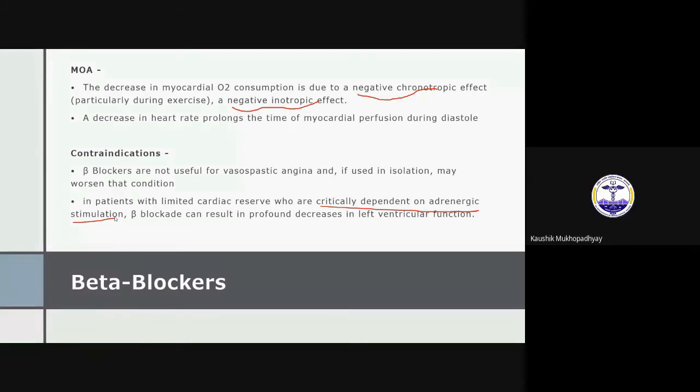Yes, very good. So basically, if you give nitrate, what happens? There is vasodilation. So there is reflex tachycardia, you know. But there is also the beta blocker, which will inhibit the tachycardia caused by nitrate. So the patient will not have that problem. So taken together, they have synergistic action.